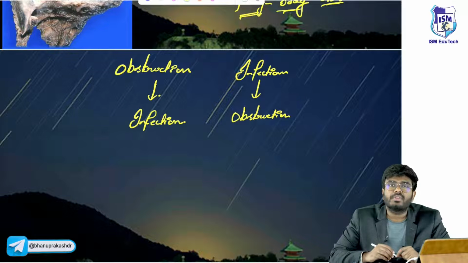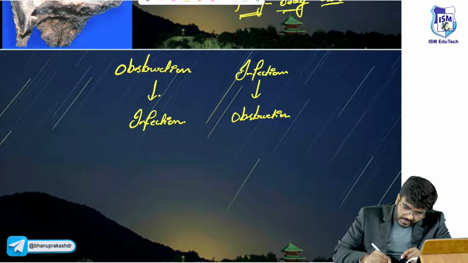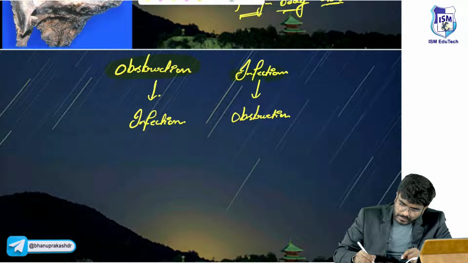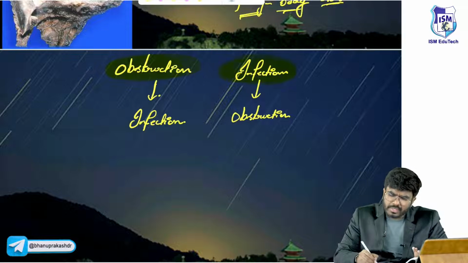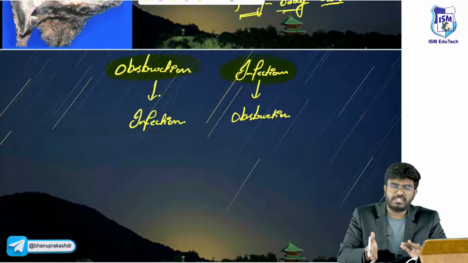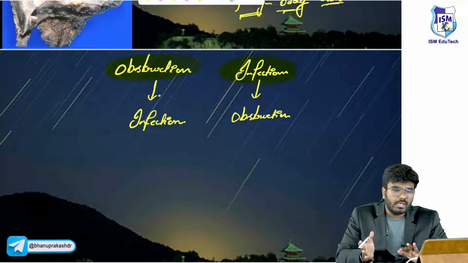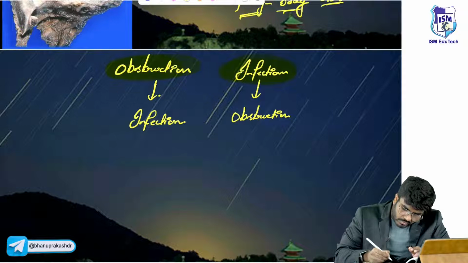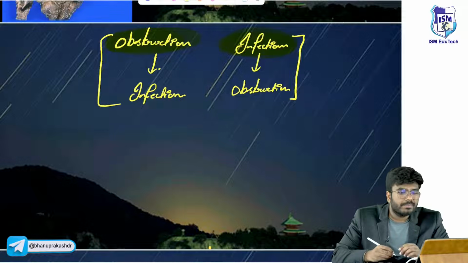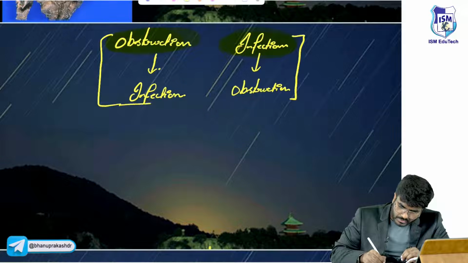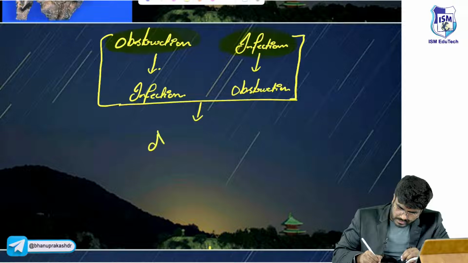This is a question, sir. So what is the event? The event can be obstruction or infection. It's the initial event. It can be obstruction, it can be infection, but at the end of the day, infection will lead to obstruction will lead to infection. Because of these two, there is necrotizing inflammation.